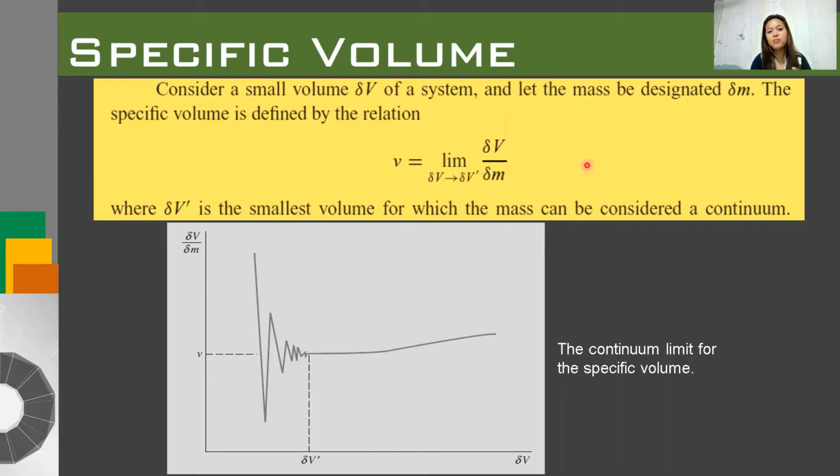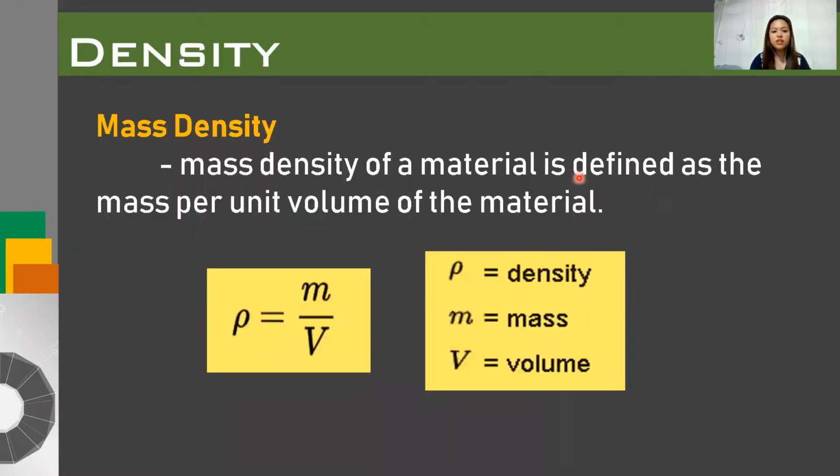Because of its small size, we don't consider values at a part or a point as the specific volume or a point specific density. Instead, we say a value that defines the entire system.